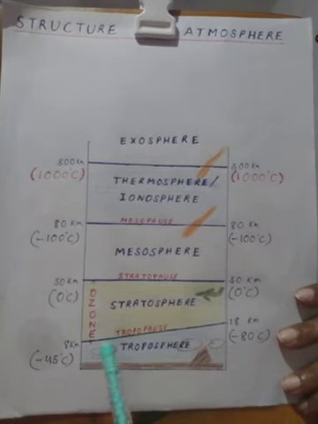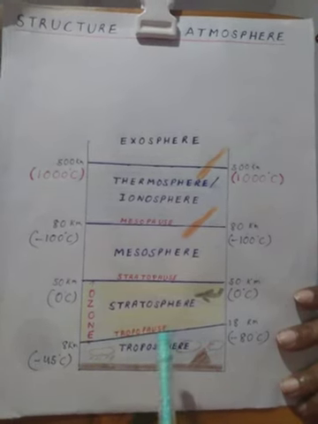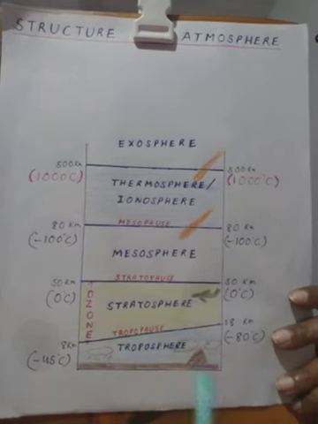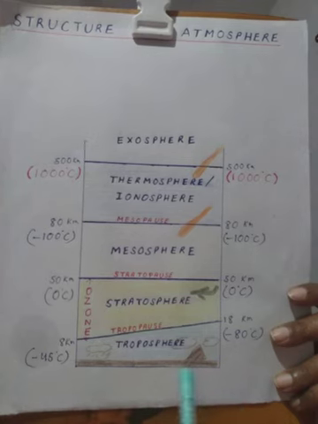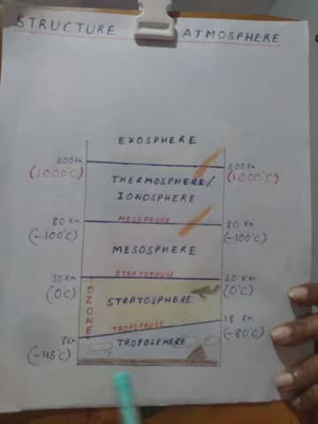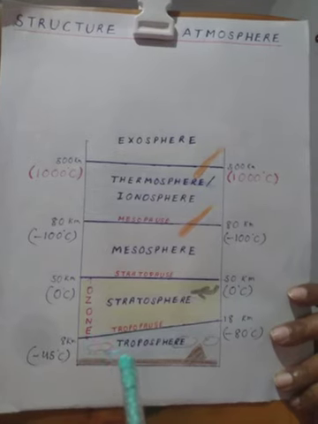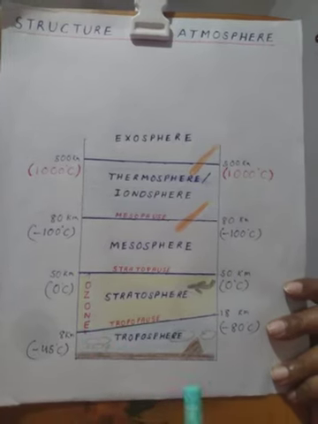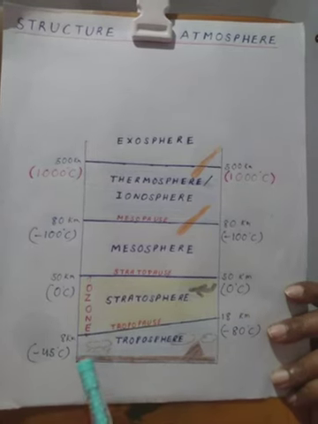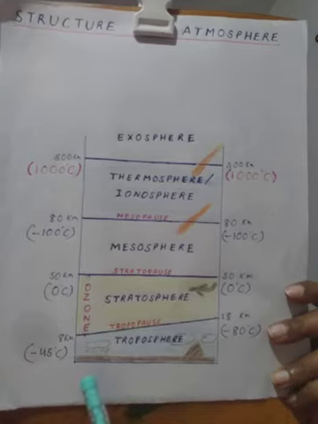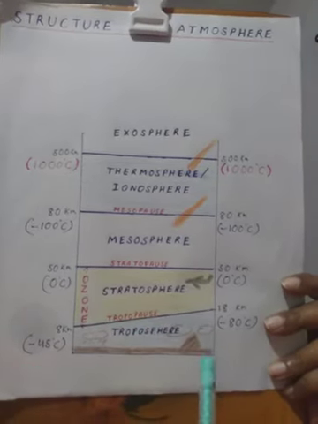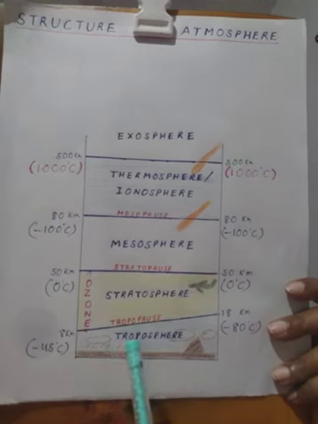How? See, almost all the water vapor and most of the dust particles are present only in this layer, and we all know that the dust particles act as condensation nuclei around which the water vapor gets condensed, which leads to formation of clouds, fogs, rains, winds, storms, or thunder and lightning. So this region is the region of intense mixing.